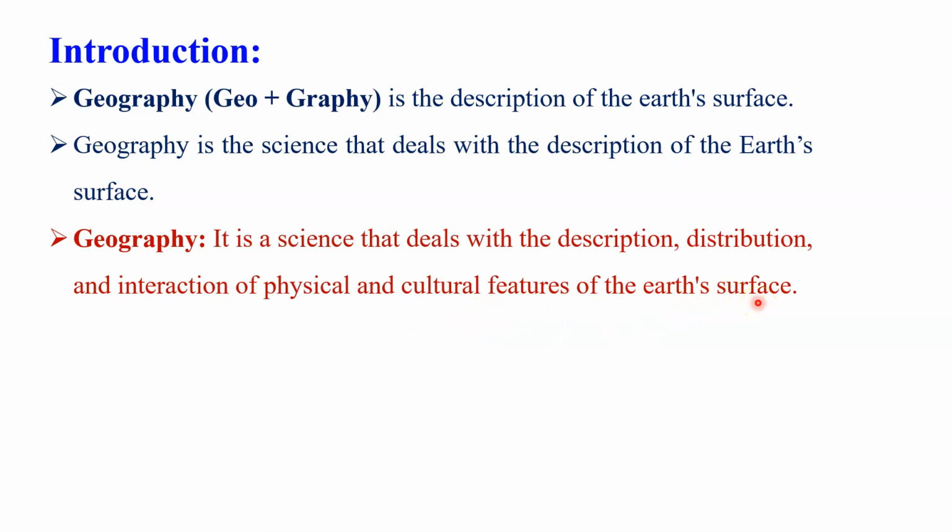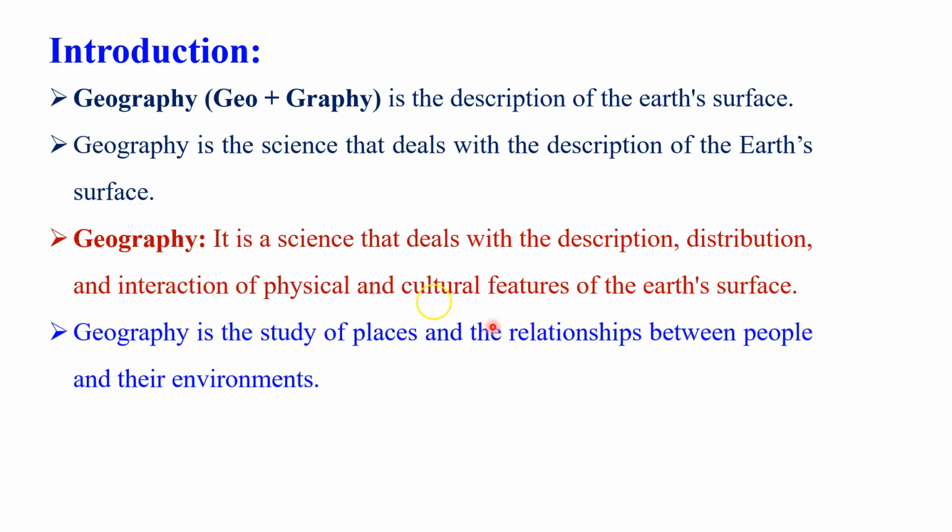You know that student, each and every cultural activity of human beings is totally affected by the various physical features. Therefore, this is the main theme of our subject. In other words, geography is the study of places and the interrelationship between people and their environment. This is very important. Each and every environment has a specific physiography, specific climate and other geographical conditions. According to the conditions, we observe various human activity in that particular region.